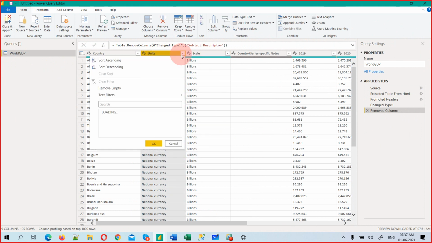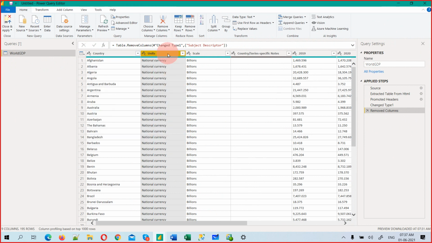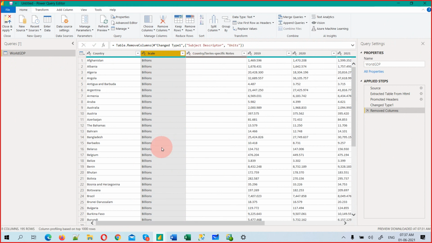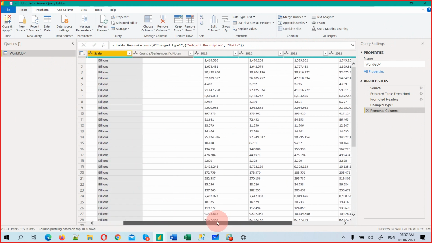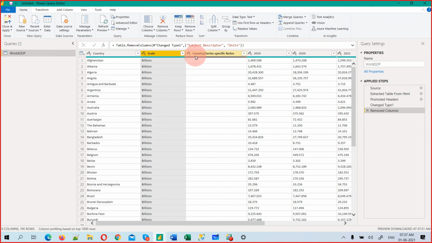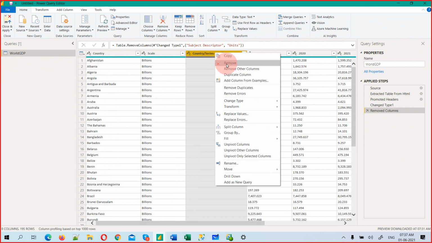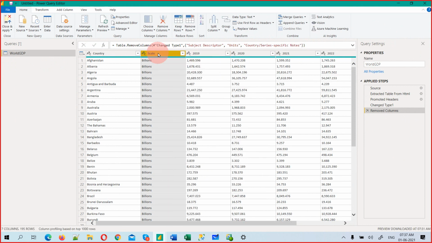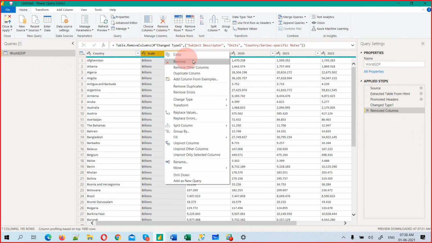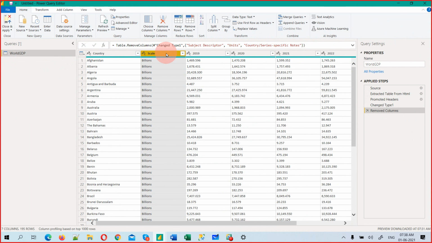If you just see, you can check anything else. No, nothing. National currency, obviously. If the name is the same, we don't need to have that for our analysis. So which I'm going to create my analysis, it's not required. Now you see the black line, which means it's empty. All is blank, so I can simply delete this. We can remove using this remove column option, and you can right click and remove, just like Excel.